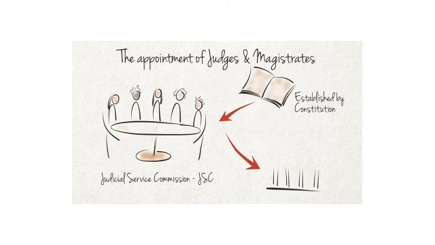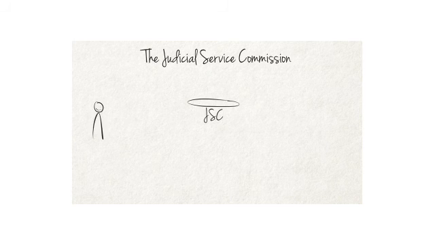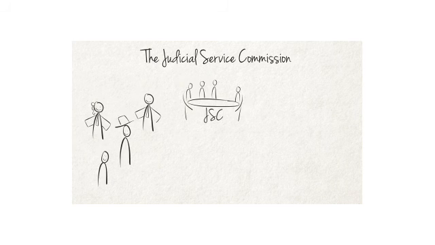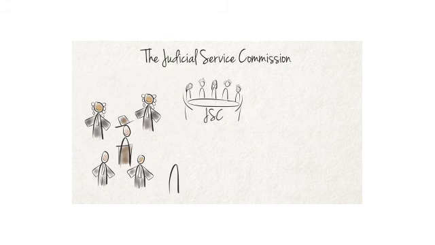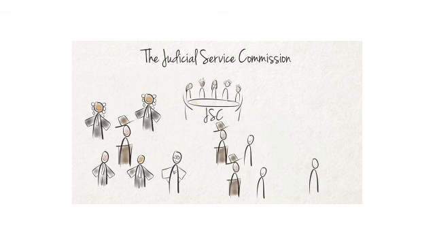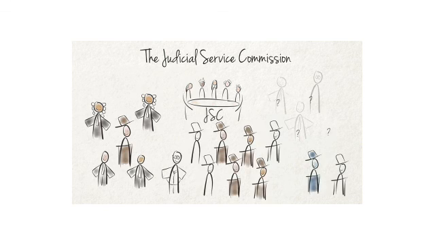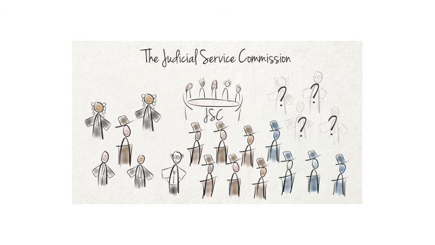It further advises the country's national government on any matters relating to the judiciary and the administration of justice. The JSC includes the Chief Justice, the President of the Supreme Court of Appeal, and the Minister of Justice, as well as 2 practicing advocates and attorneys, 1 teacher of law, 6 members of the National Assembly, 4 members of the National Council of Provinces, and 4 more persons appointed by the President.